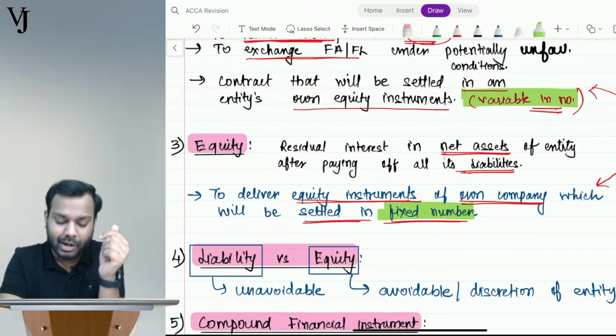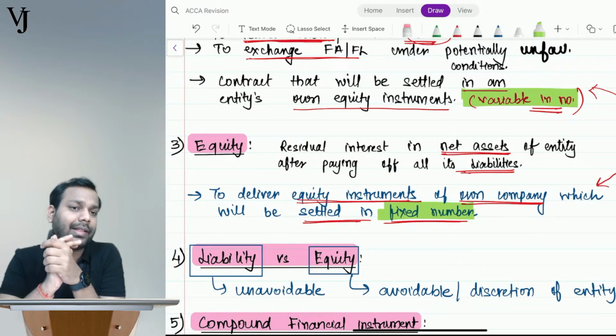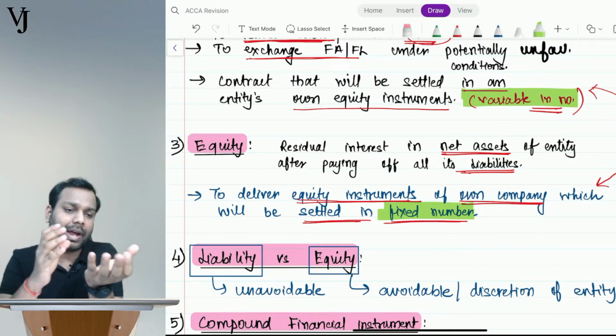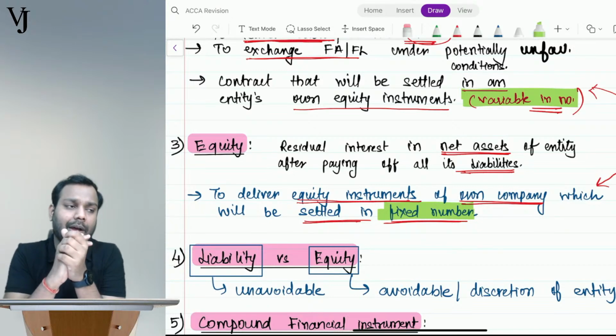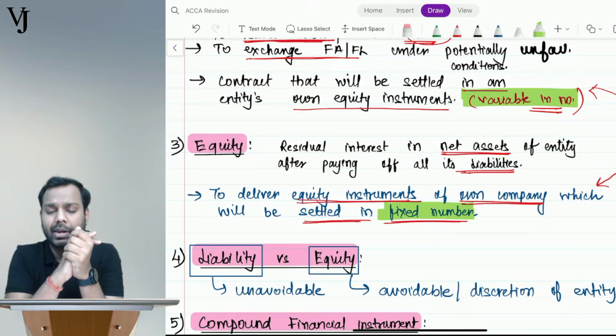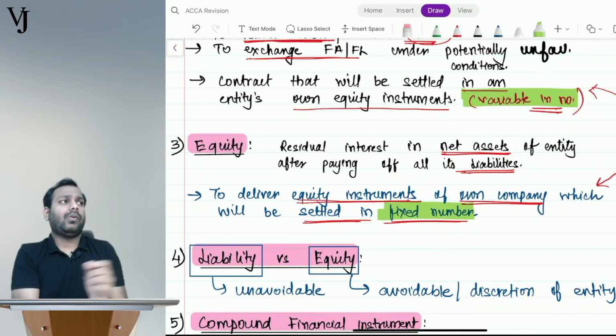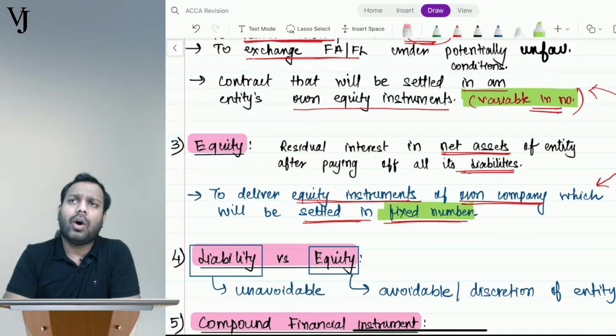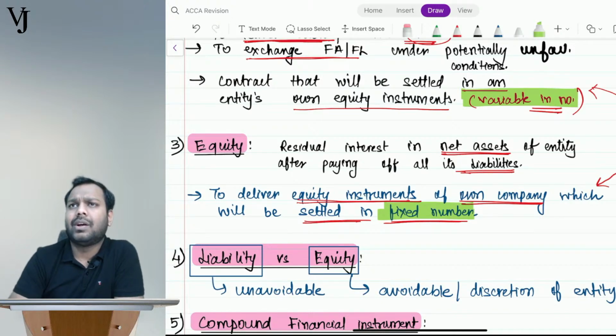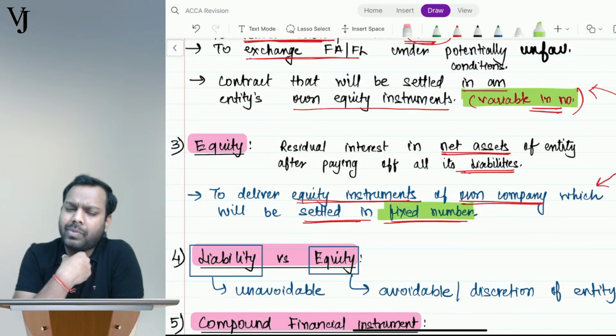Understand, guys? Let's suppose I say to Siddhant, I've taken a loan from Siddhant of rupees 10 lakhs. Okay, Siddhant, I've taken a loan of $1 million from you. Now for 1 year, I can repay $1 million to you. Or I can say that, Siddhant, I will give you the shares of my company.